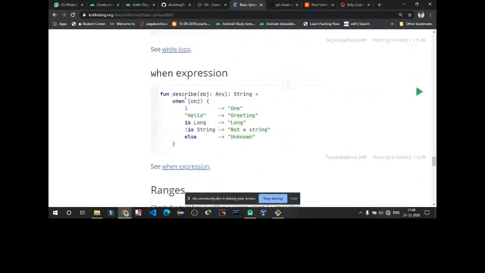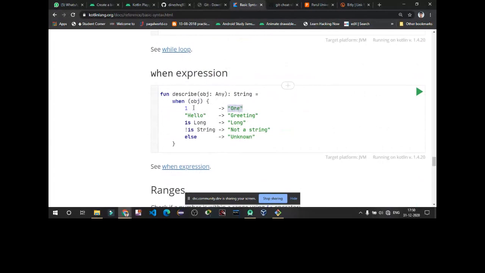Then we have the when expression. In a when expression we call when, then we provide a value which is passed in. According to the value, it will select the result and provide you the output. Like if the object value is 1, then 1 gives this output, it will directly go to that statement and give you the output.